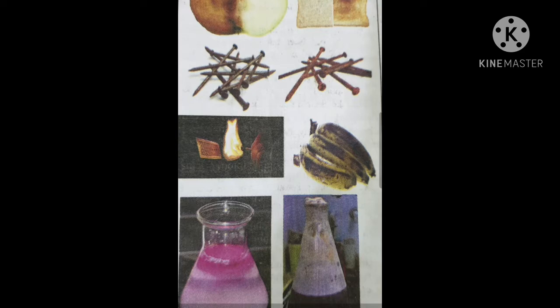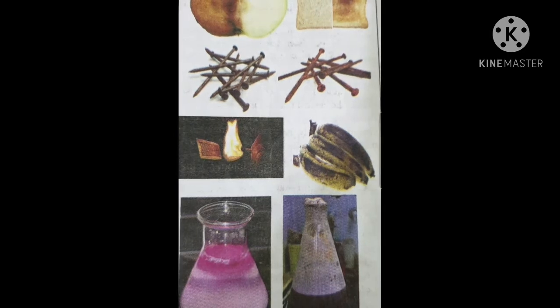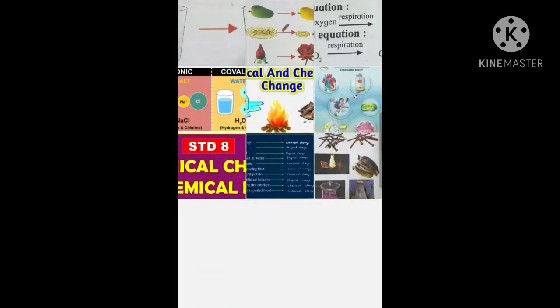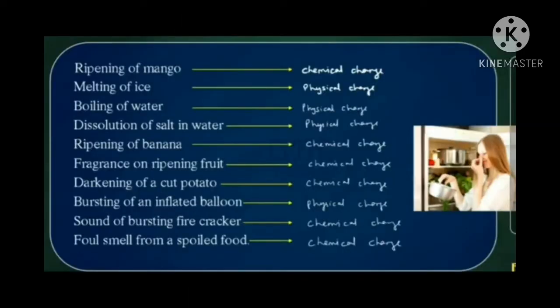So children, in this picture we can see some examples. By seeing these examples, we can easily differentiate: change in color, change in taste, and release of gases. As we can see in the picture, a bread turns brown on heating. That means a chemical change has taken place. Now let's discuss these changes in detail.